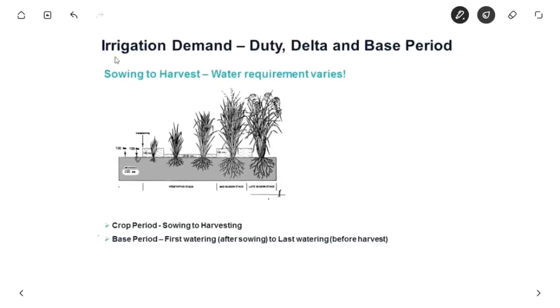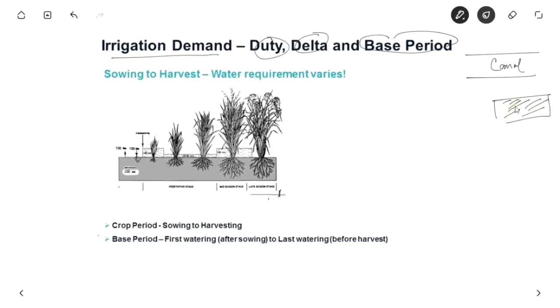Hello everyone. In this video we see about irrigation demand, that is duty, delta and base period. As we know, the crop requires water from time to time. Let us suppose we have a canal and the crop requires water from time to time. So we have to calculate how much discharge is required from the canal so that we can irrigate this full land. So we have to calculate the irrigation demand, which is very important.